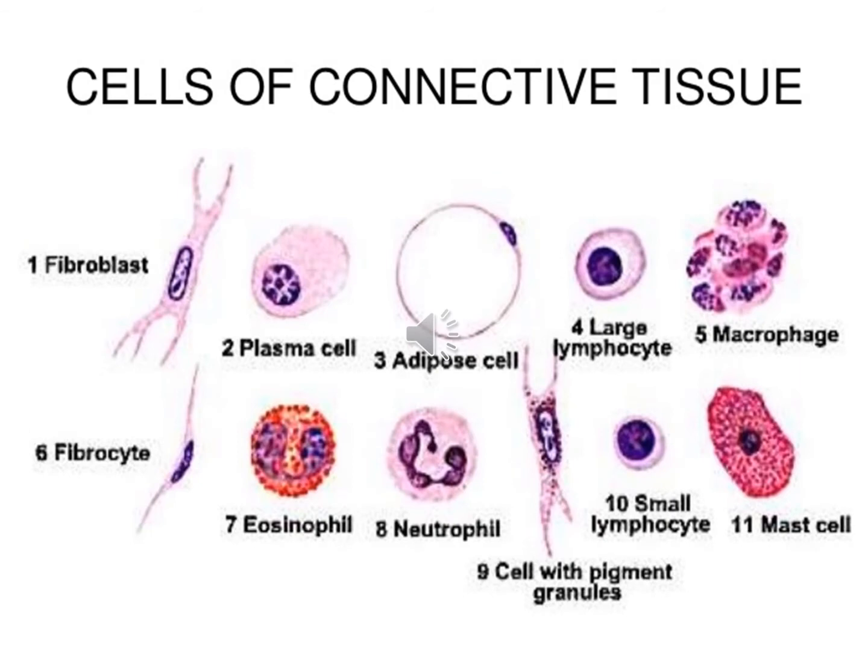Now we are going to study the different cells present in the connective tissue. Broadly, the cells in the connective tissue are divided under two heads. The resident cells or the fixed cells, which are present in the connective tissue all the time. They are known as permanent or resident cells or fixed cells. And then you have another category known as migrant cells, temporary cells, or wandering cells, which enter the connective tissue under certain stimuli or certain conditions. So now we are going to study these cells individually as well.